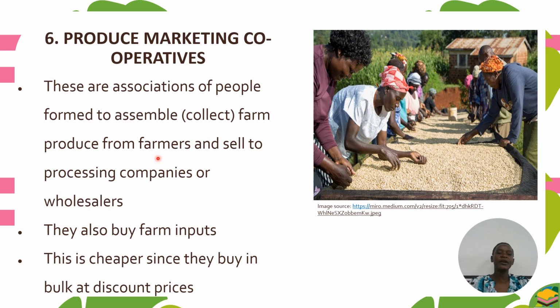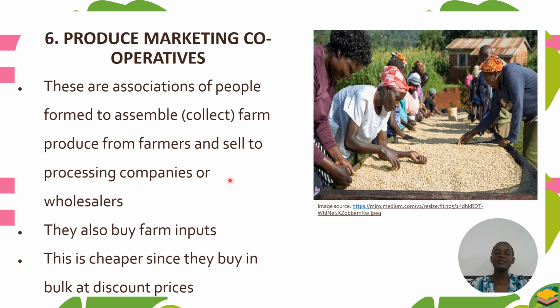Apart from that, we have marketing cooperatives. These are associations of people formed to assemble or collect farm produce from farmers and sell to processing companies or wholesalers. So remember we mentioned that sometimes the farmers might assemble the farm produce and sell direct to the wholesaler or processing companies.